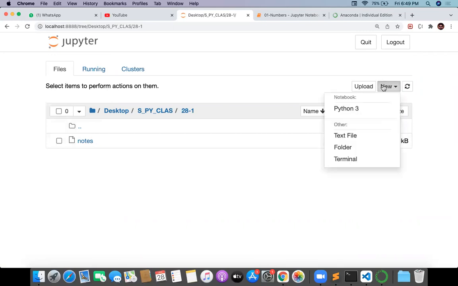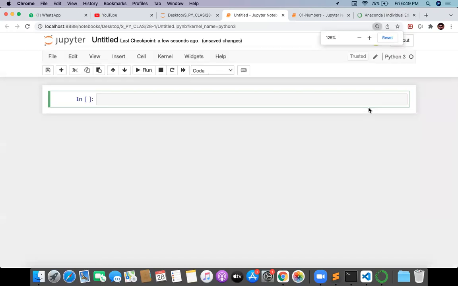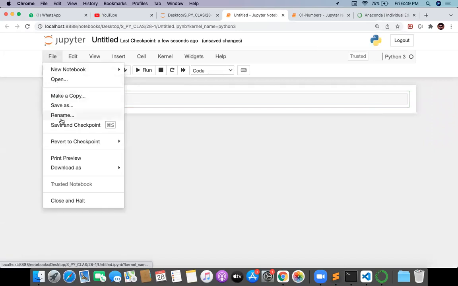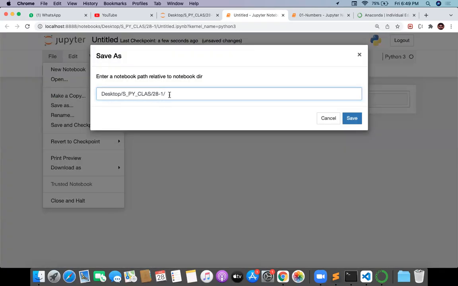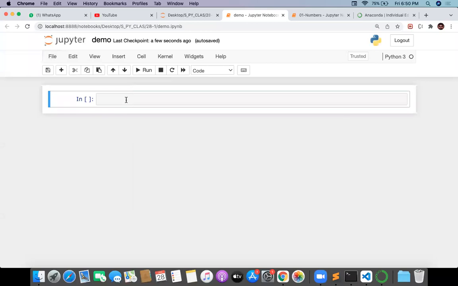Let me go for the new file and create a Python 3 file. If you want, you can save it. How to save the file? Go to File, Save As, something like demo. Don't give any extension, just give demo. The program file name is demo. Save it. The file got saved. Now you can write Python code.